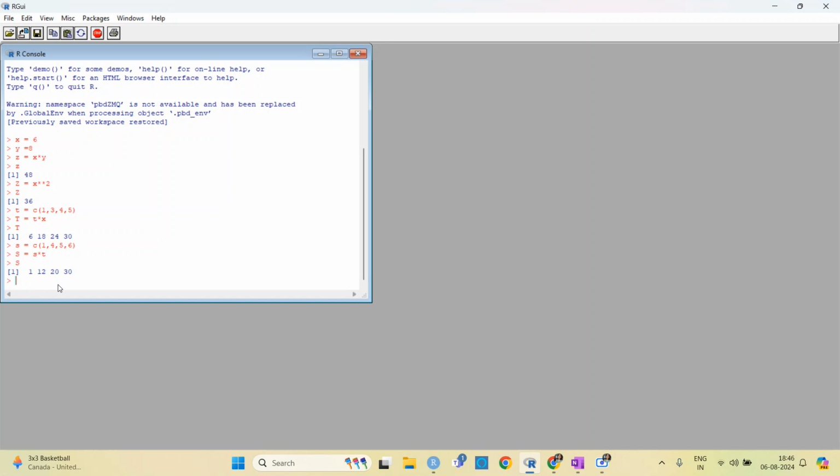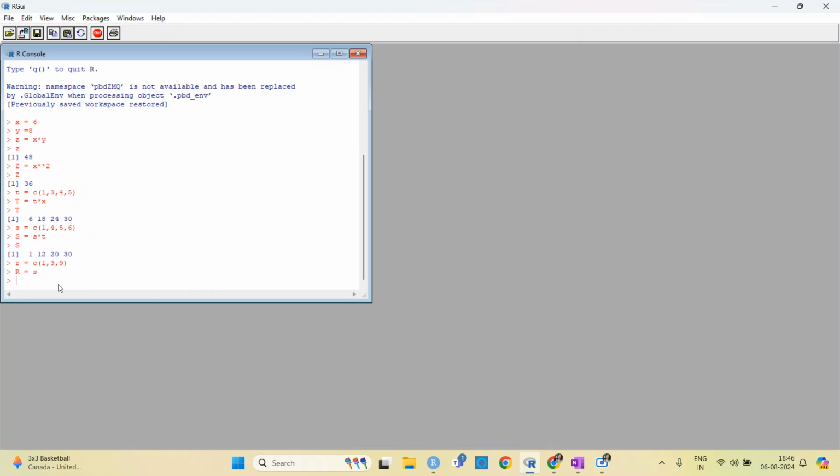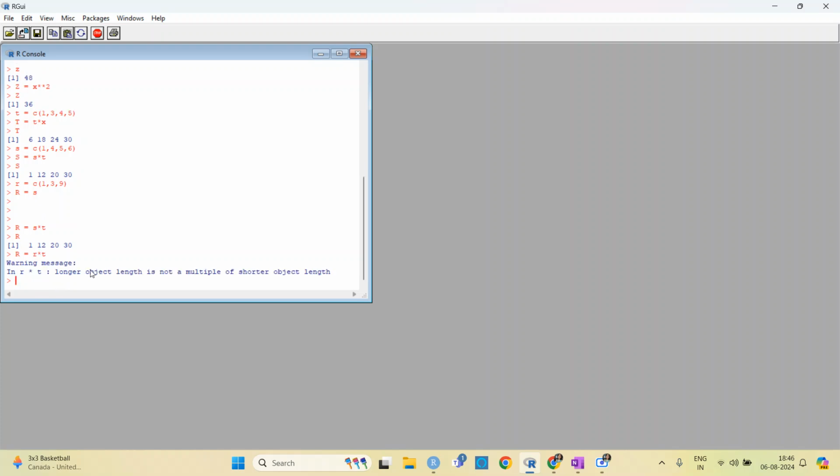So that I told you, I think, in the last class also. So if I, let's say, write r is equal to c(1, 3, 9), okay, and then if I put capital R is equal to s times t, okay, capital R is no. If I put capital R is equal to small r times t, then you will get an error.